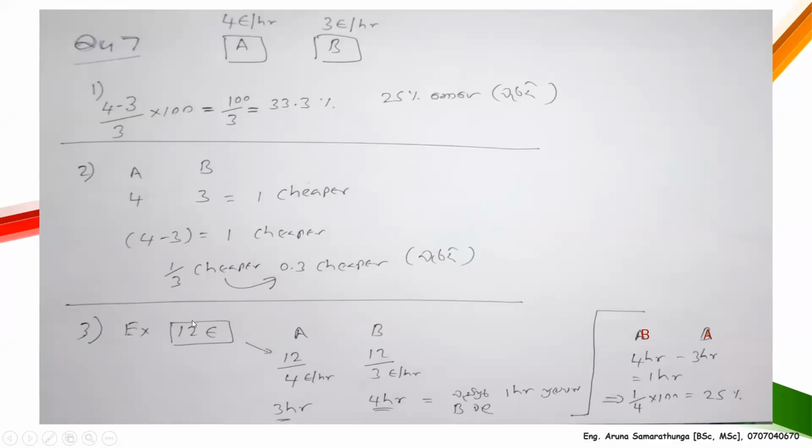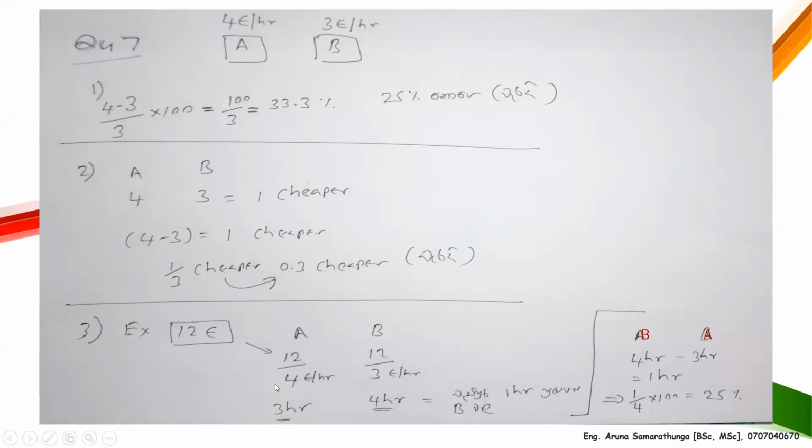I go in with that 12 euros for zone A. I can park there how many hours? The rate is 4 euros per 1 hour, so I can park 3 hours in zone A. And for the same amount of money I can park here 4 hours. So I think now I can park 1 more hour than zone A.